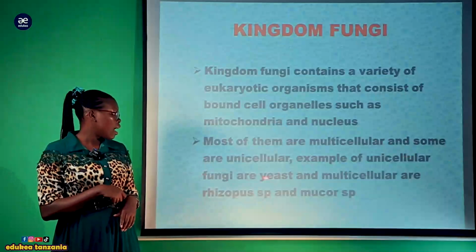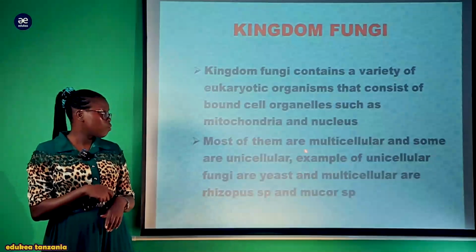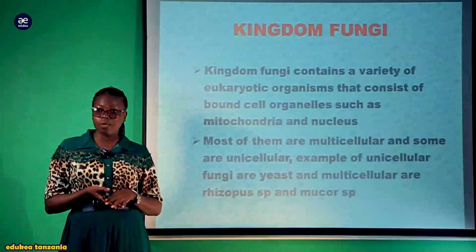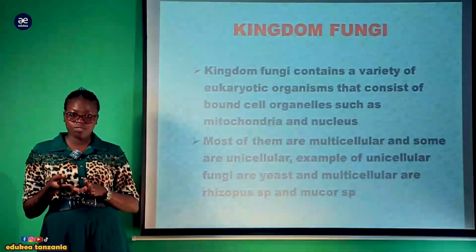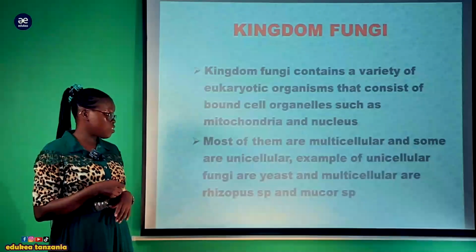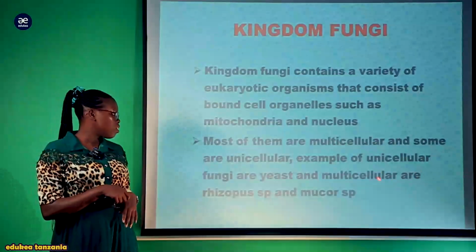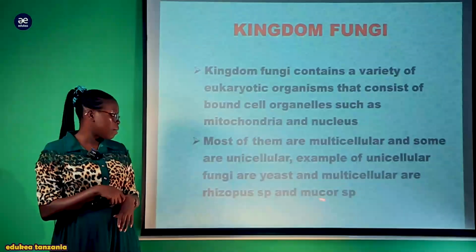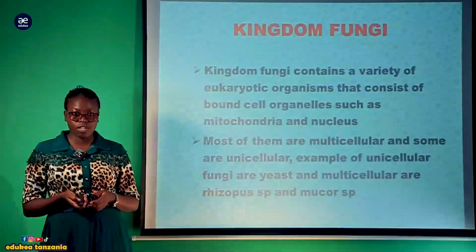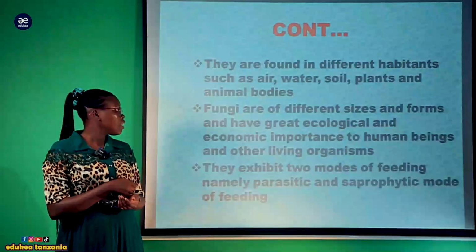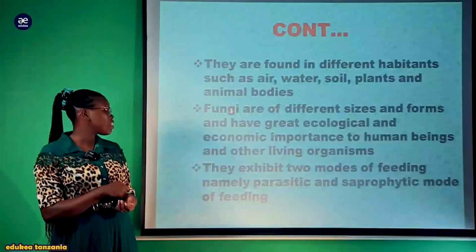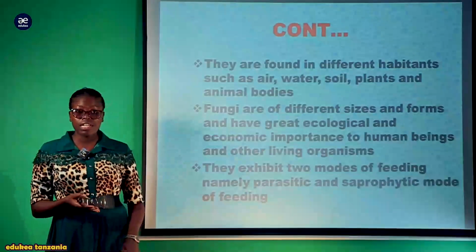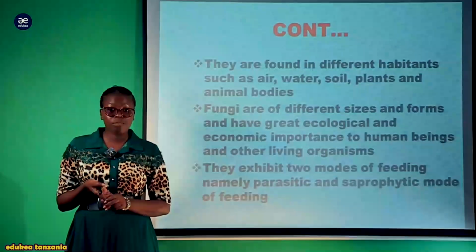An example of a unicellular fungus is yeast, which we are going to discuss in the phylum Ascomycota or Ascomycetes. Also, Rhizopus and Mucor are multicellular members of the kingdom Fungi. The kingdom Fungi are found in different habitats such as air, water, soil, plants, and animal bodies, but mostly they are found in shady and moist areas.